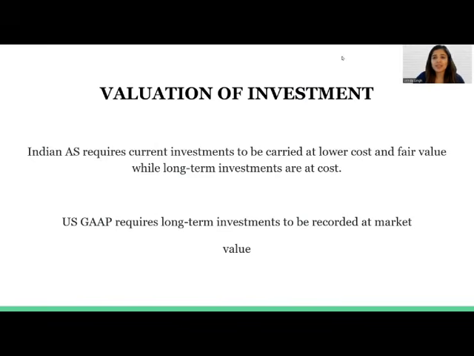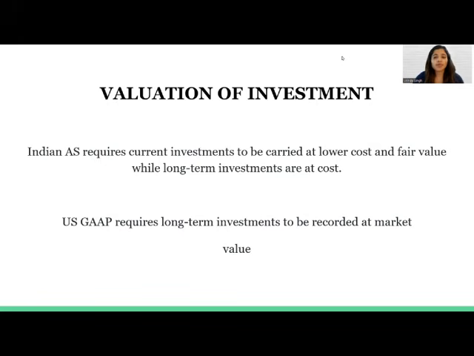The next difference comes in the form of valuation of investments. Indian accounting standards require current investments to be carried at the lower of cost or fair value. On the other hand, they require long-term investments to be valued at cost. In contrast to this, US GAAP allows, and in some cases requires, long-term investments to be recorded at market value.